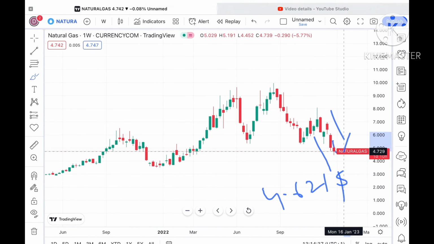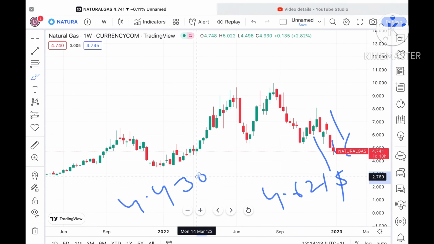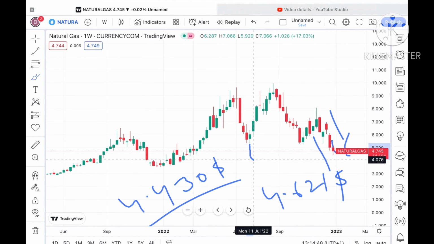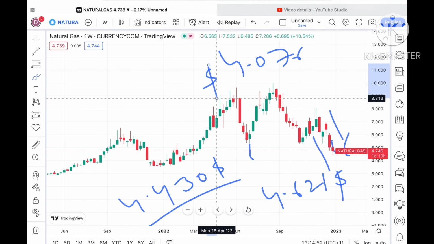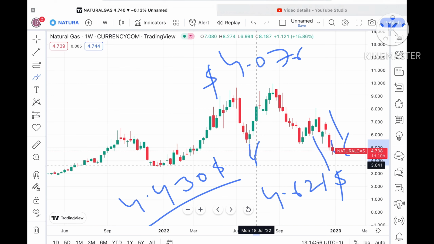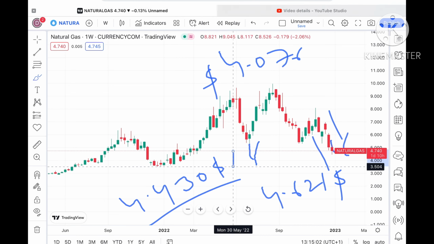If that level also doesn't sustain, then it can fall further towards a level of around $4.430. And if the price doesn't sustain that level either, then it can move towards a level of around 4.076. Once the price falls below this level, it can touch its support and come towards a level of around $3.5, and this $3.5 is a weak support.